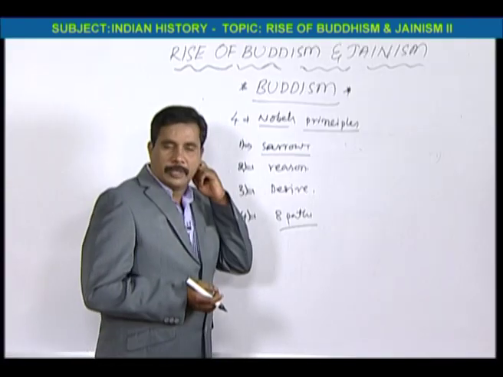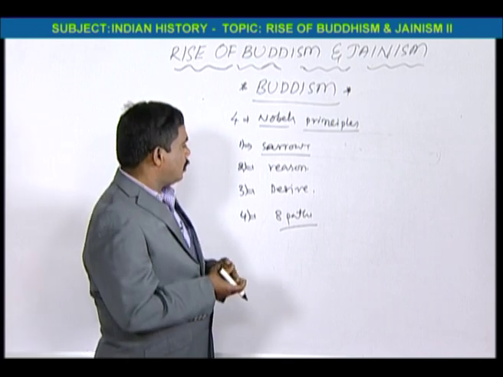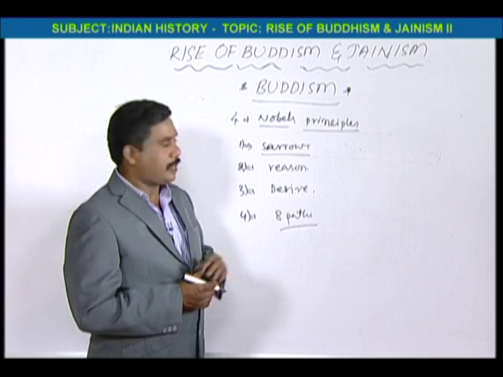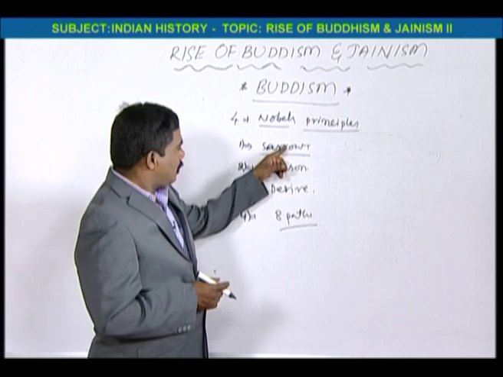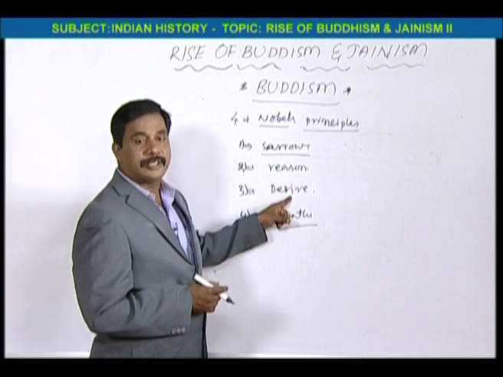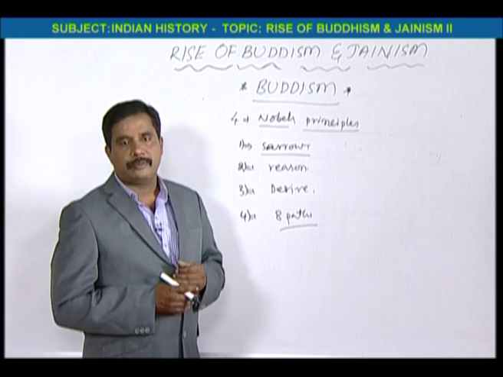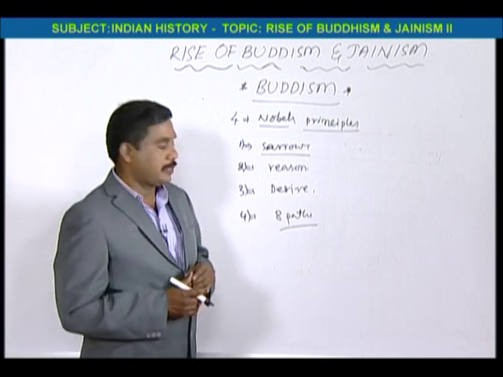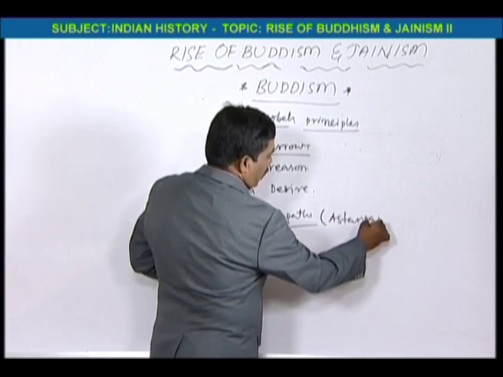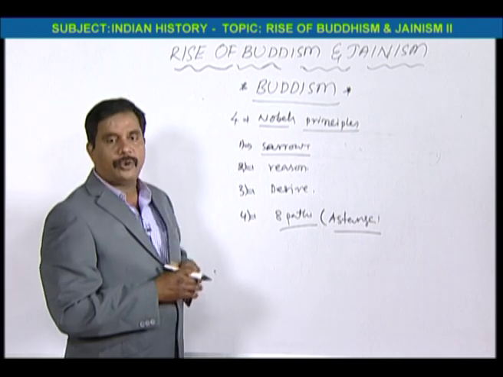Once again: every human life is full of sorrow. Behind the sorrow there is a reason, and that reason is desire. There is a way to solve the problem, and that way is the 8 paths. These paths are called Ashtanga Marga. So these are the 4 noble principles.